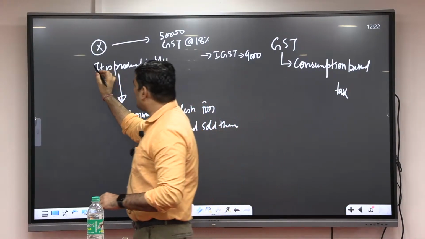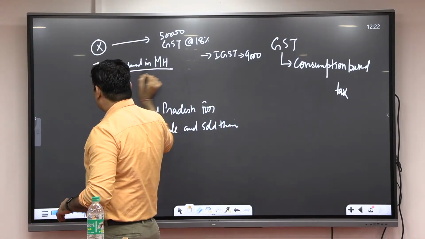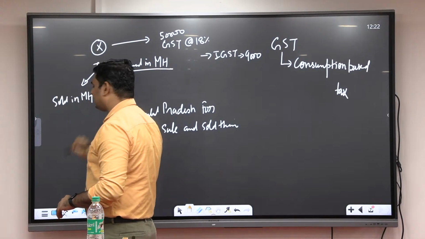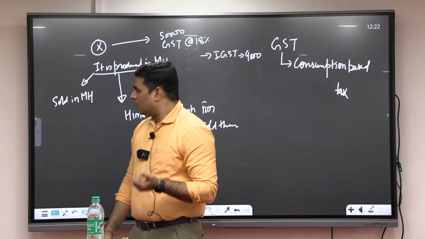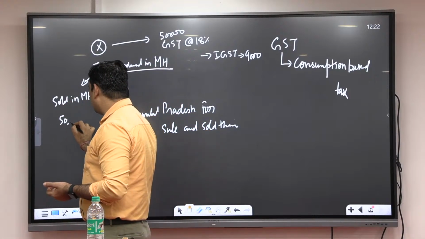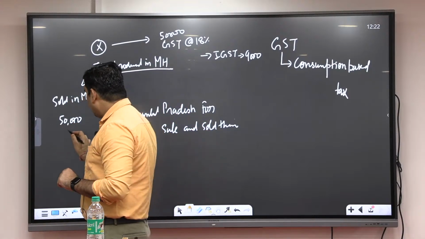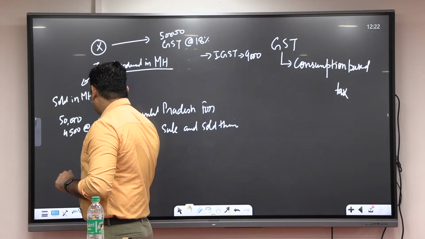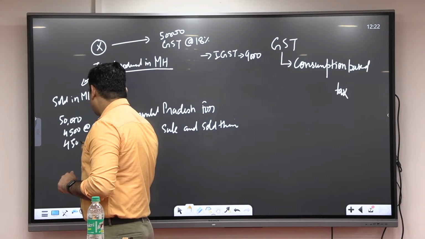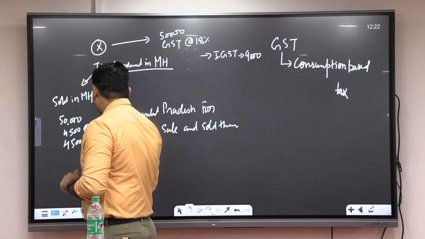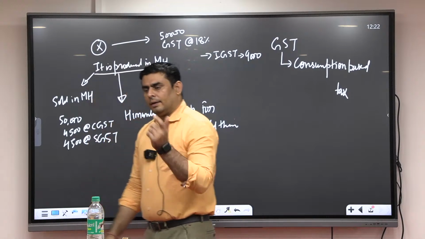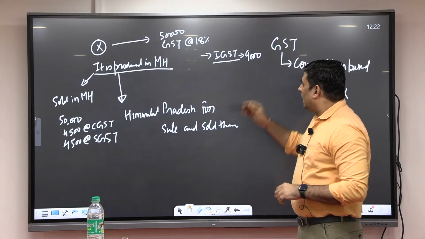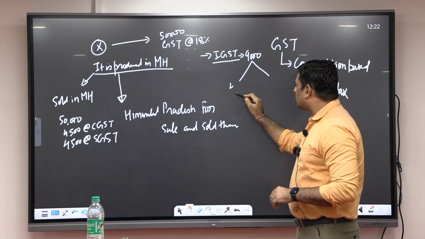Fine. Same good, produced in Maharashtra. Other case: sold in Maharashtra. It is sold in Maharashtra. So if it is sold in Maharashtra, 50,000 rupees is the value, and then 4,500 at the rate of CGST, and 4,500 at the rate of SGST. Fine. Now, here IGST is collected how much? 9,000. And this 9,000 will also be 4,500.